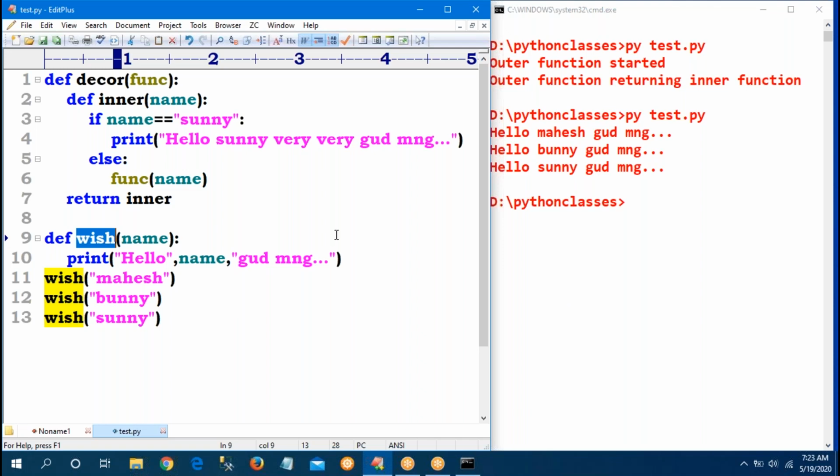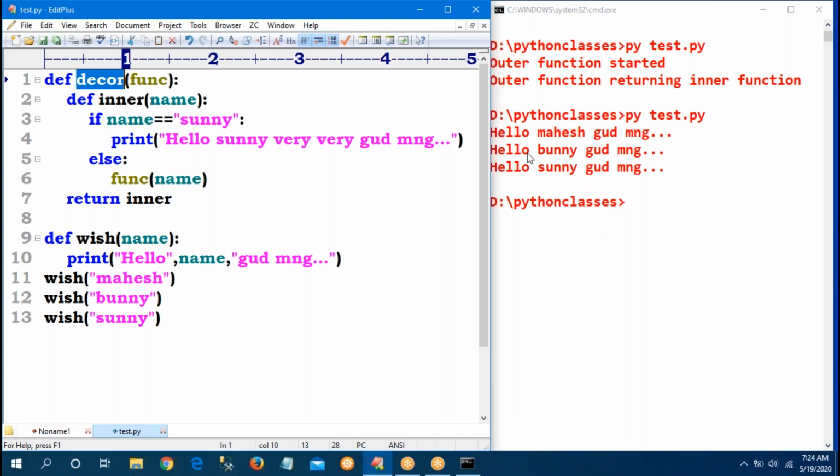So now please respond, everyone. In my entire program, how many functions are there? Only two functions are there: one is decor, one is wish. Three times I am calling a function, but I am not asking how many times I am calling. How many functions are there? Decor and wish. Inside decor, inner is one function. Okay, mainly only two are there, wish and decor.